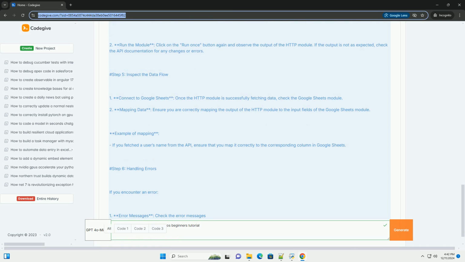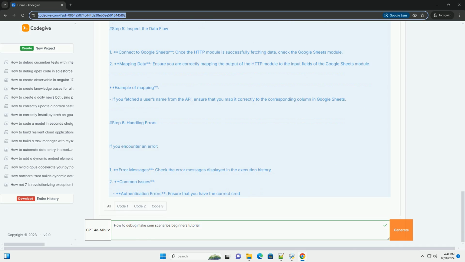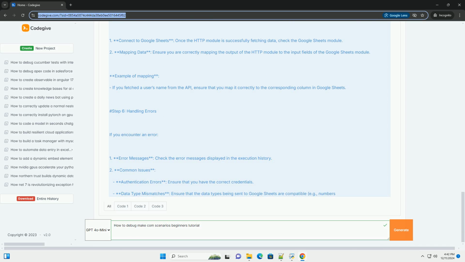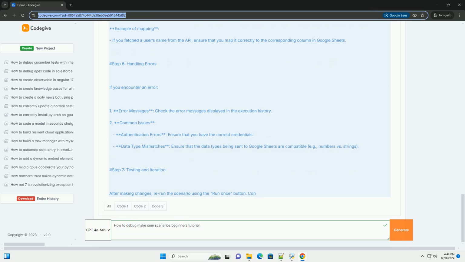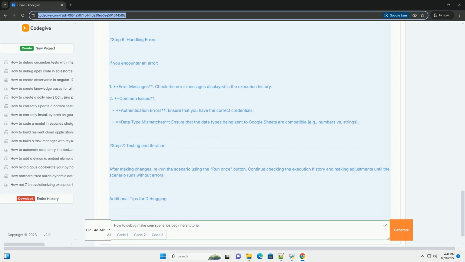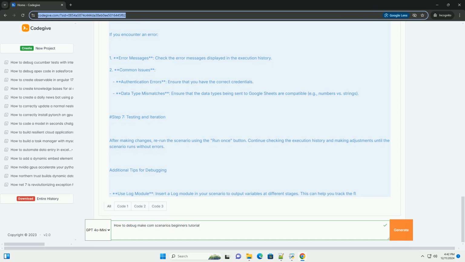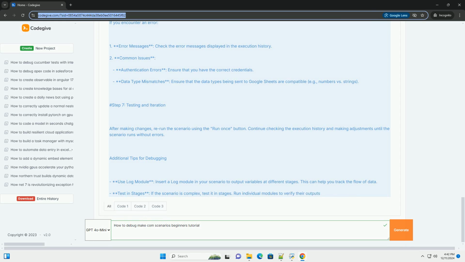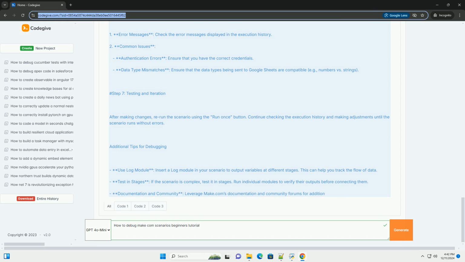Make.com allows you to create automation workflows that connect various apps and services. Each workflow is made up of modules which perform specific tasks. When building these scenarios, it's common to encounter issues that need debugging.